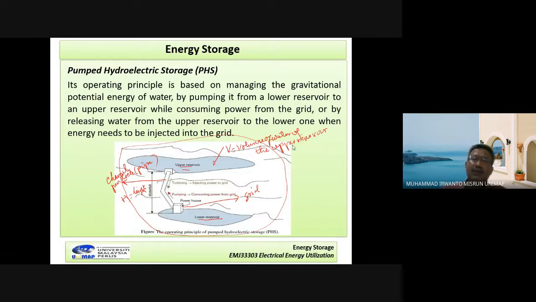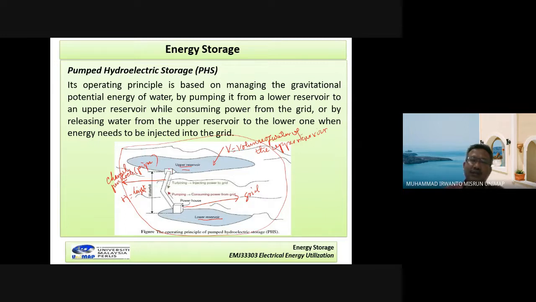Okay, now when there is no utility grid, the water in this upper reservoir can flow through this pipe. For example, this one is the penstock, and it has a valve here, open.